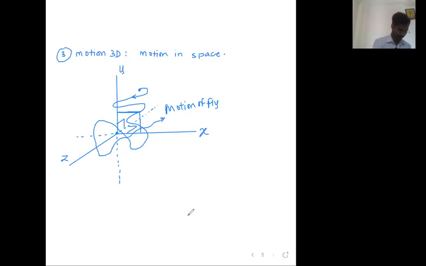Next, other types of motion. These are the types of motion based on whether the object is moving in a 1D world, 2D world, or 3D world. Now there are other special types of motion also.